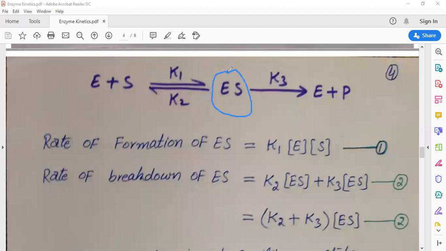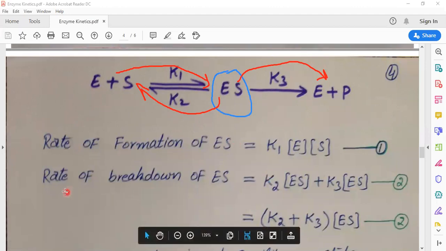This is converted to this one and this is converted to this one. Rate of formation of enzyme substrate complex, which is K1 times enzyme concentration times substrate concentration, equation 1.